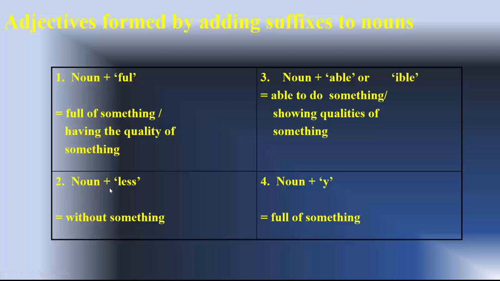Sometimes less is added to the noun. So less means little more, or few more, or nothing more. So it is without something. Noun with able or ible: able means it can be done, showing the quality of something. Noun with y, full of something. So, for example, care, careful. We'll see some noun plus less, reckless.